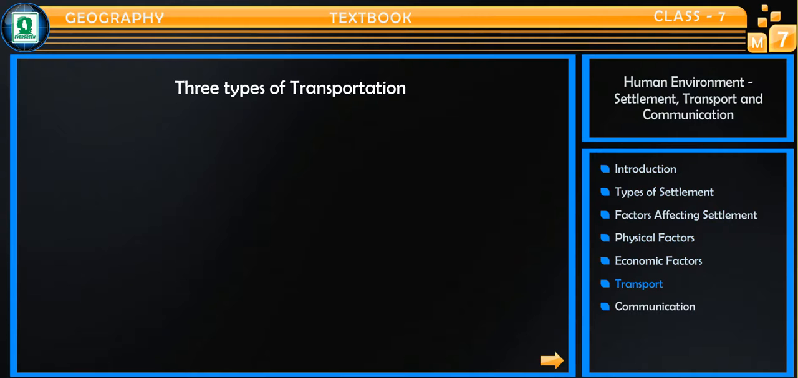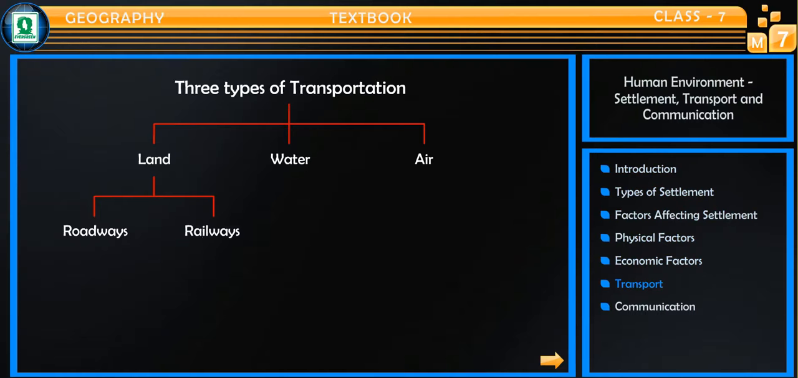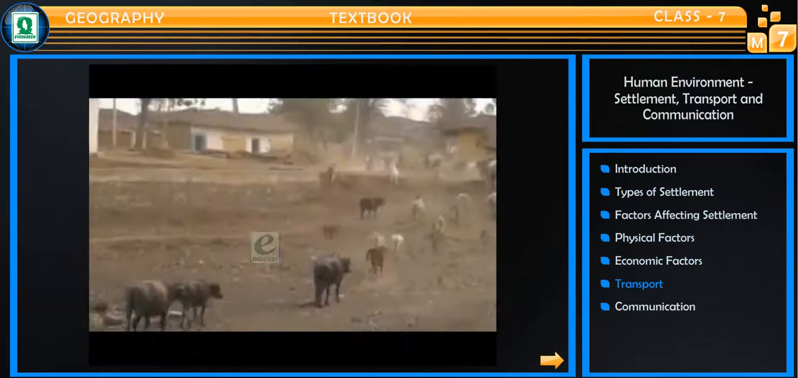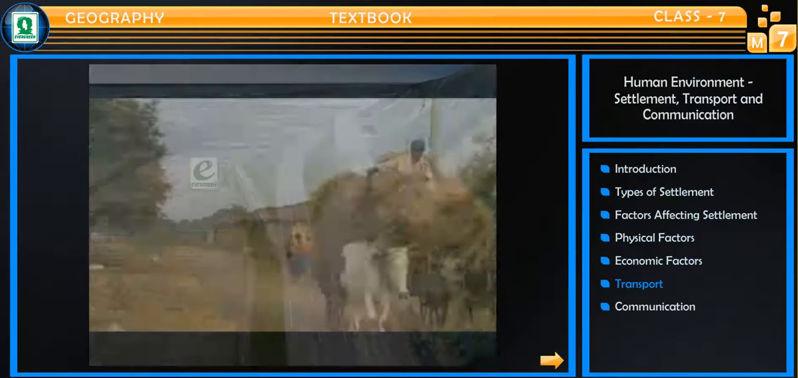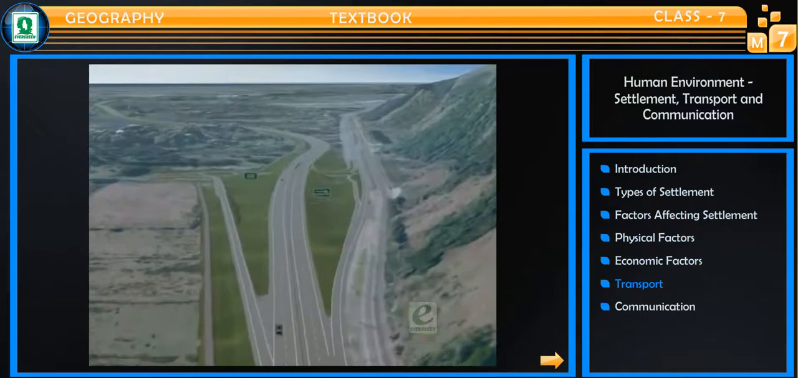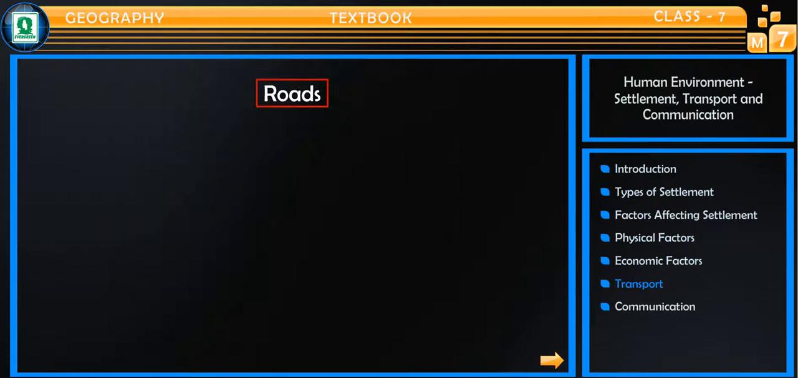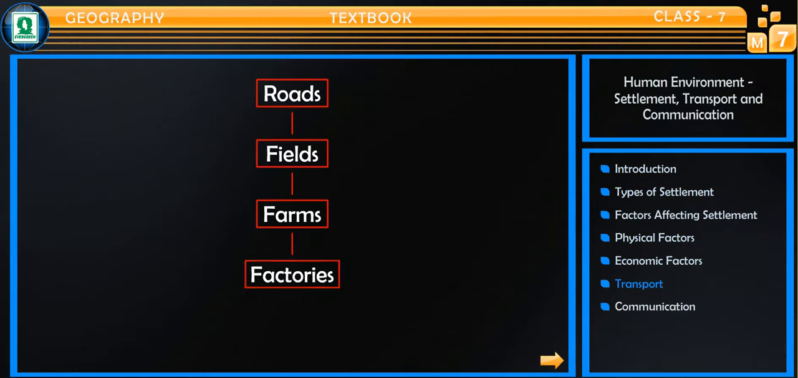Geographically, 3 types of transportation are available in today's world: land, water, air. Land transport includes 2 ways, that is, roadways and railways. Roadways is a major medium of land transport which varies from pathways and unmetalled roads to national and international highways. It is the main medium of transportation over shorter distances. The roads link the fields and farms to factories, factories to markets, and the goods can be delivered right at the doorsteps of the consumers.